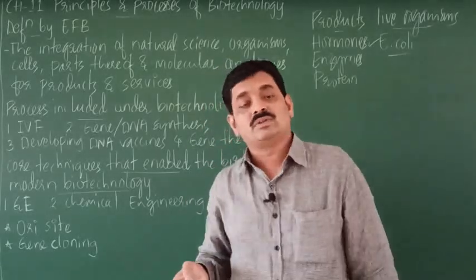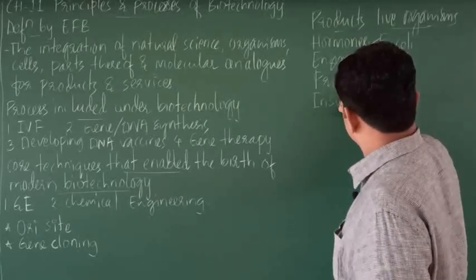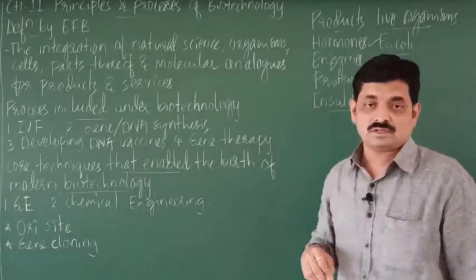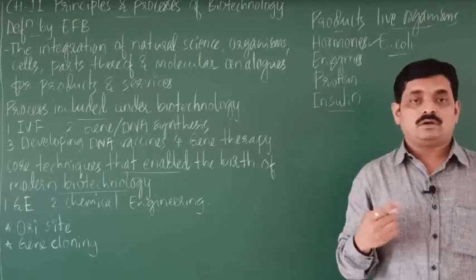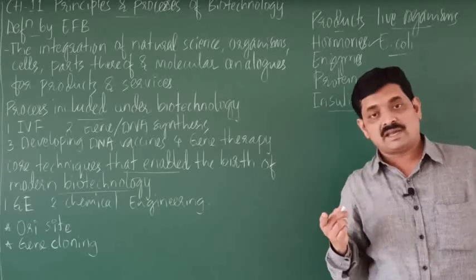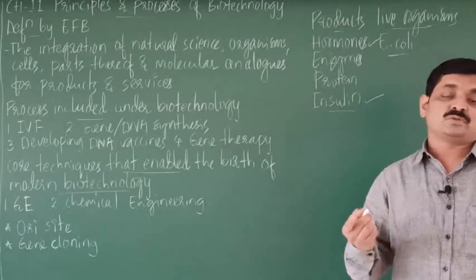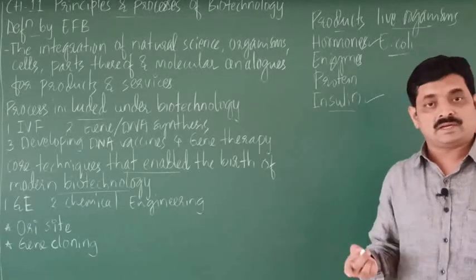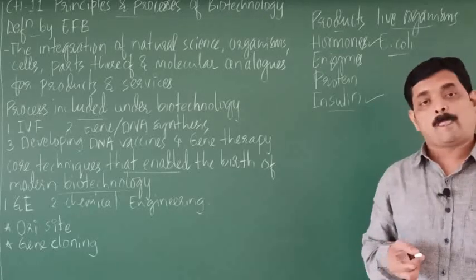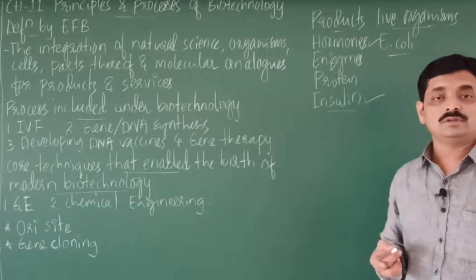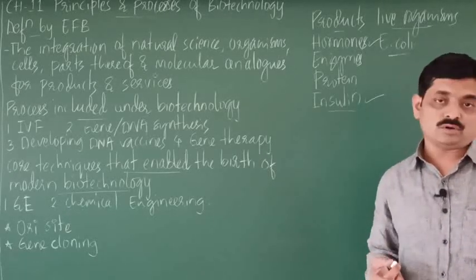Again you will be studying how this hormone is produced. So that hormone is insulin. So insulin is one example of hormone that is produced by biotechnology, right? So you will be studying synthesis of insulin by biotechnology in the coming part. So insulin is a hormone, right? It is a peptide hormone. Peptide hormone means the hormone that is made up of protein. It is called peptide hormone.